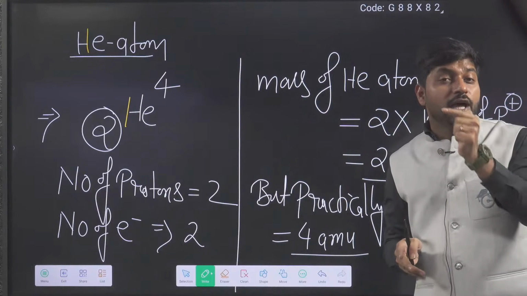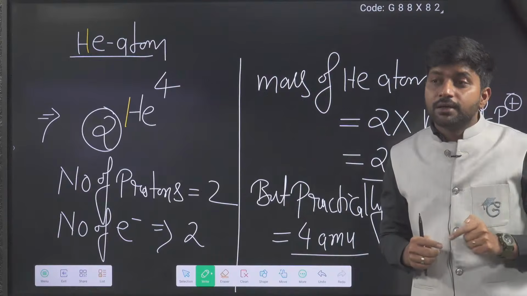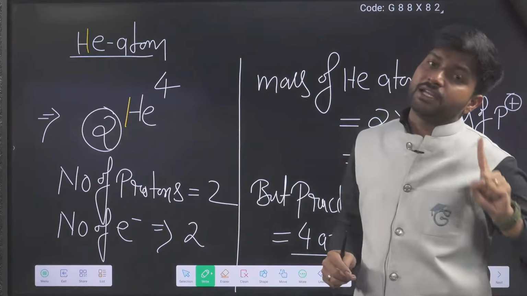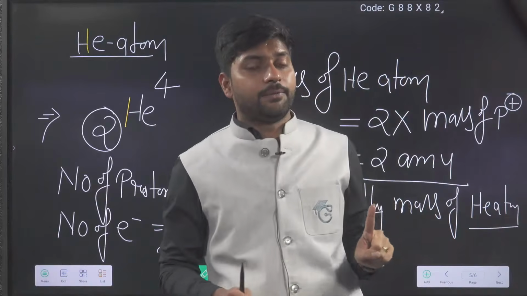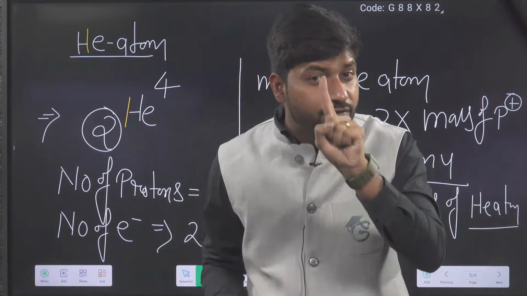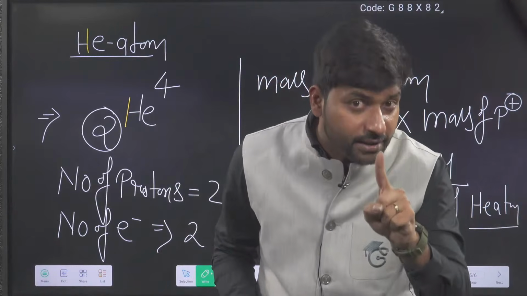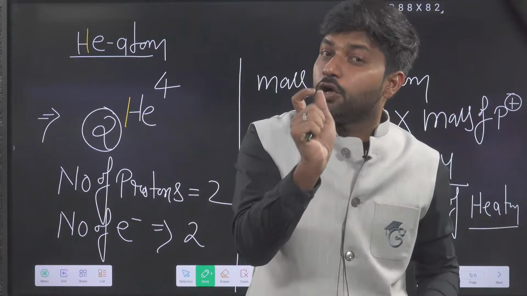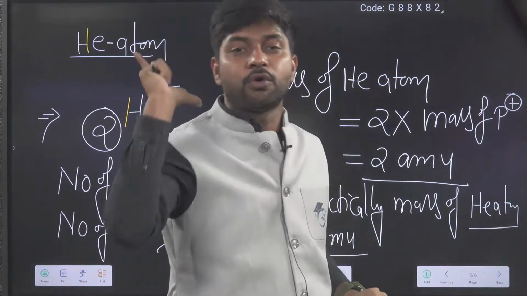But what we are not able to explain is mass. So there is one more particle inside the atom which has no charge, but it has mass, and that mass is also close to the mass of a proton.